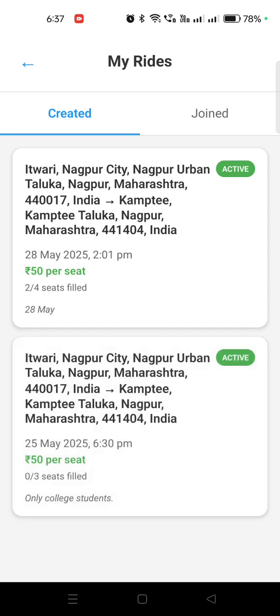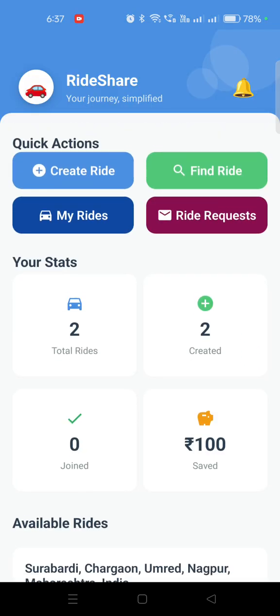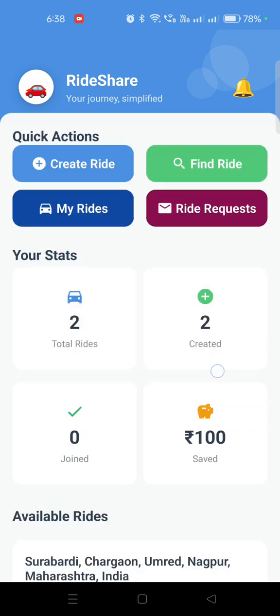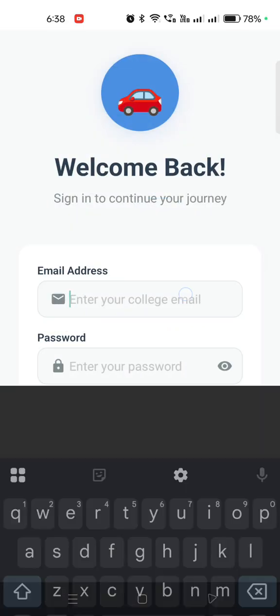If you see the first one which I have created, out of 4 seats, 2 seats got filled. One is me, second is Samir. Two more people can join this particular ride, because the remaining seats are available. Also if I go back to my dashboard, you will get the information on how much money you have saved. As you can see, I have saved 100 rupees from this ride.